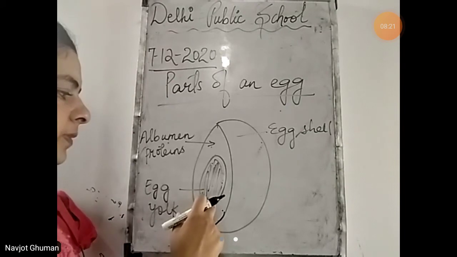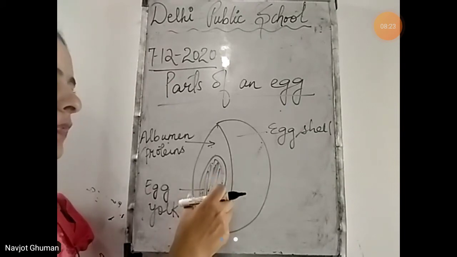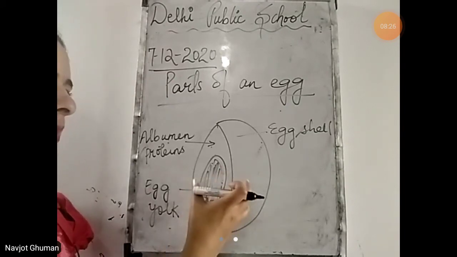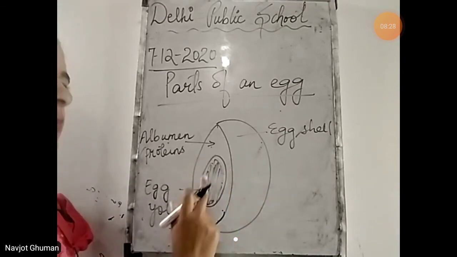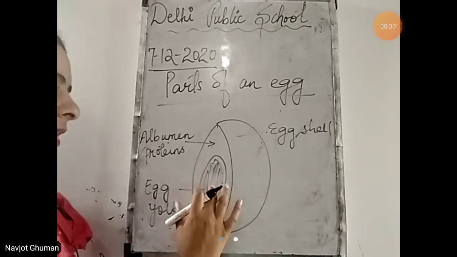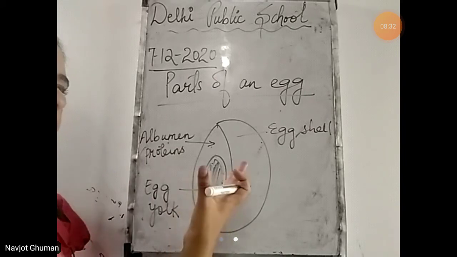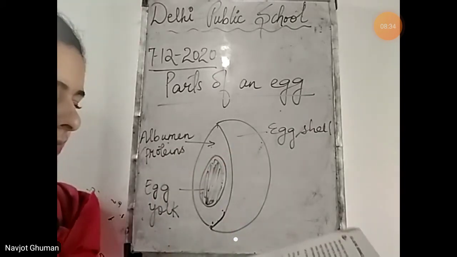Now what is present over here in the yolk? It contains food for the growing baby. Egg में से जो baby निकलना है उसके लिए जो खाना है, that is in this yolk. The baby, it will take food from here and then it becomes a chick or bigger.